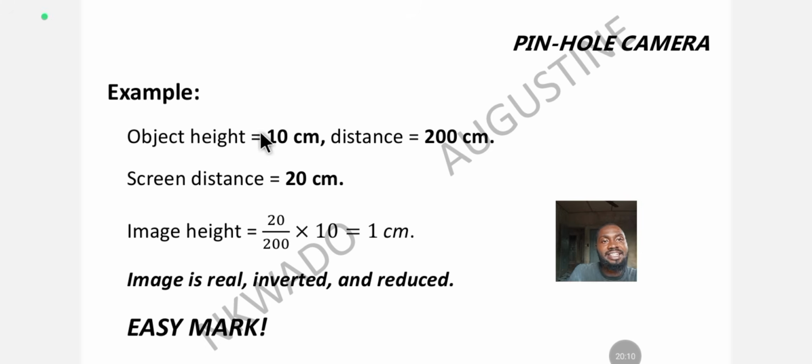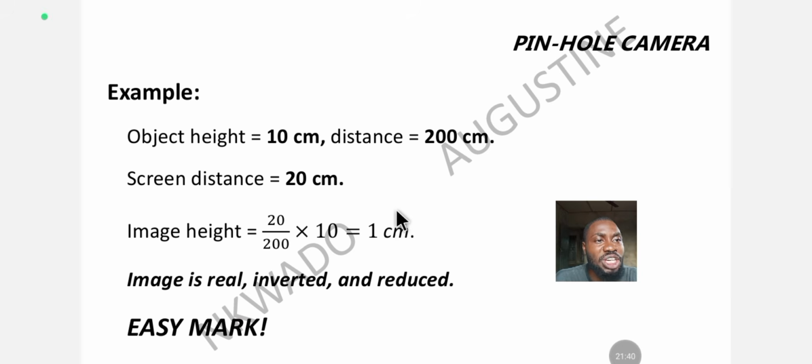Let's say the parameters they give us are: object height is equal to 10 centimeters, object distance is equal to 200 centimeters. Always remember that the unit is always in centimeters. If you are given in millimeters, convert to centimeters. Screen distance is equal to 20 centimeters. Easy peasy. So how do we solve? Image height is equal to what?